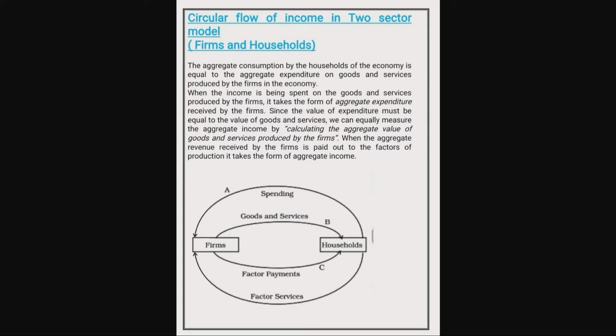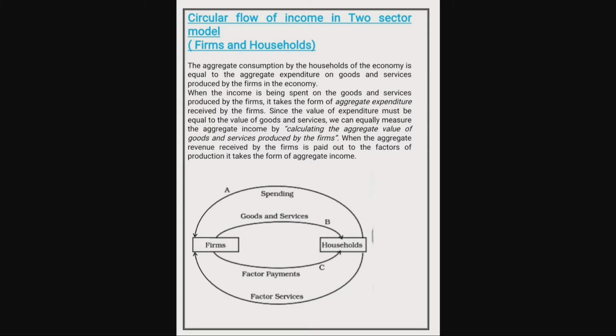When the income is being spent on the goods and services produced by the firms, it takes the form of aggregate expenditure received by the firms. Since the value of expenditure must be equal to the value of goods and services, we can equally measure the aggregate income by calculating the aggregate value of goods and services produced by the firms. When the aggregate revenue received by the firm is paid out to the factors of production, it takes the form of aggregate income.